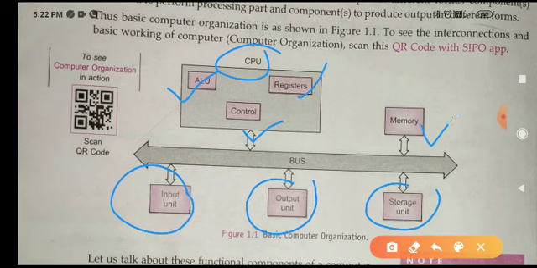It has a memory unit, okay, which is responsible for storing data, and there is a system bus which is responsible for carrying information from one unit to another unit. Okay, so by this way you can understand the basic computer organization.